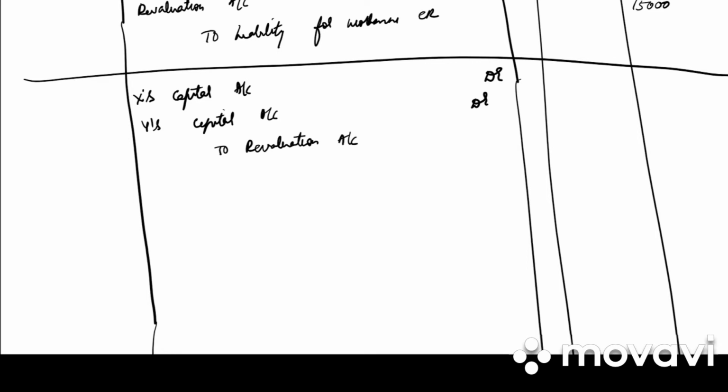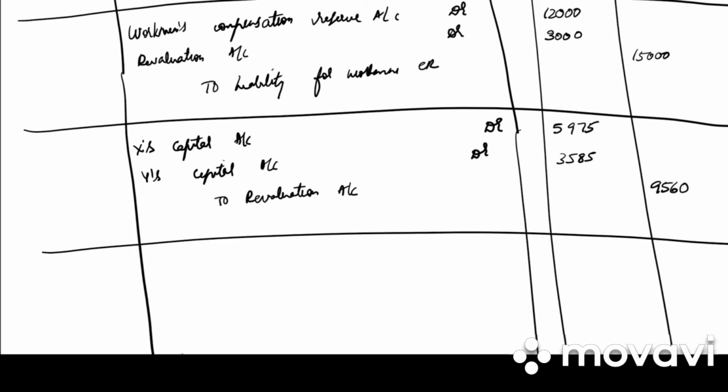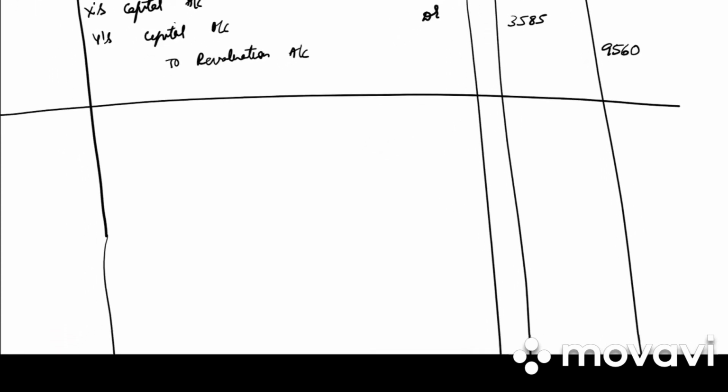So what is the old ratio? It is 5:3. And what is the total loss? 9,560. So 9,560 into 5 by 8 we get 5,975. 9,560 into 3 by 8 we get 3,585. Write down the narration. Loss on revaluation transferred to old partner's capital account.